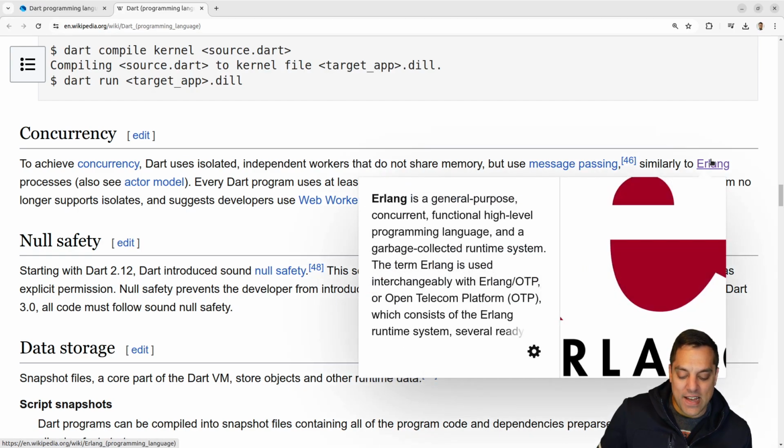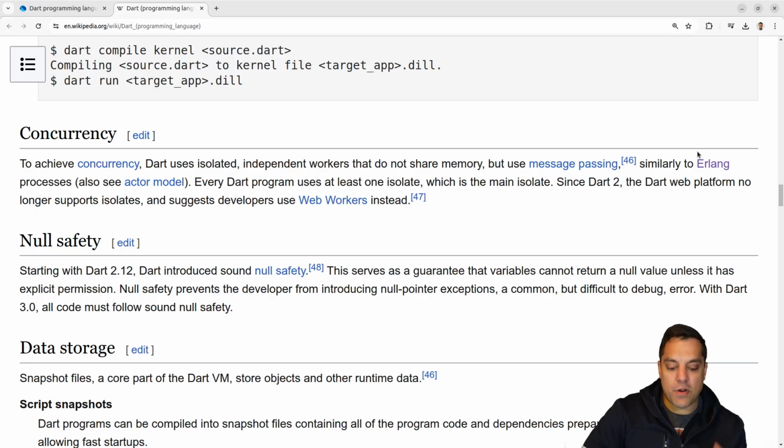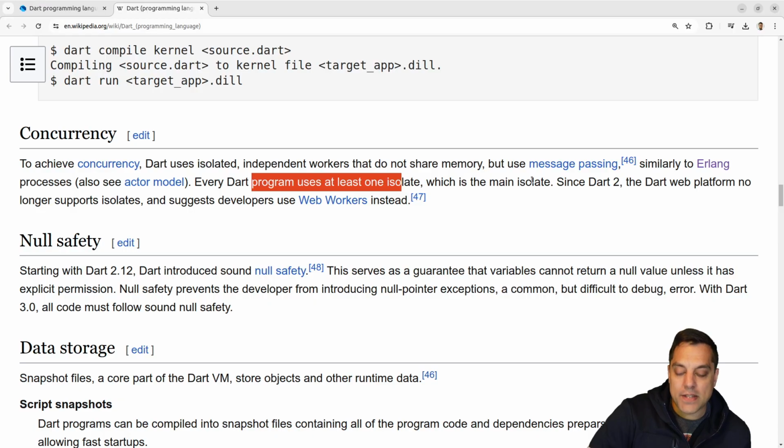Because that one, again, Erlang is a language that I've used before, but it is one that you have to, one, it's not a C-style family, so that takes me personally more time to work with. But it does have the actor model and message passing, which I actually really like, but takes some getting used to. So it's interesting to see that Dart uses that process for concurrency. Seen a lot of different successful projects in Erlang with that.